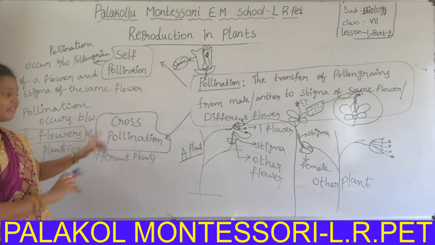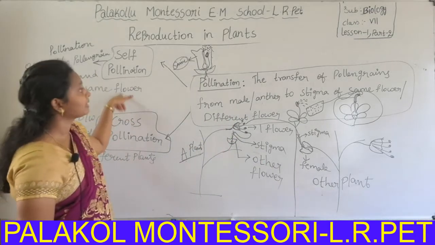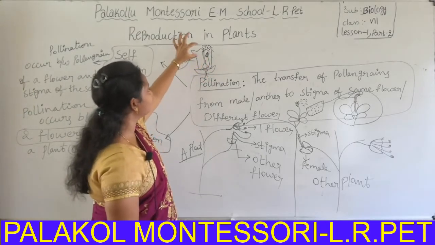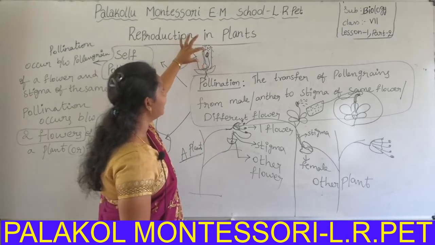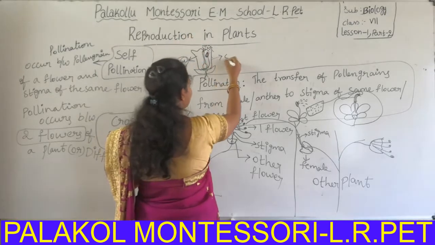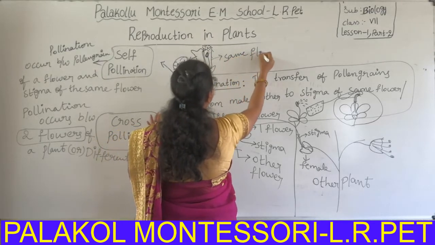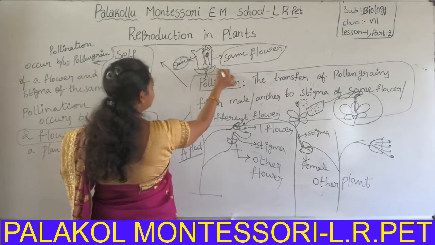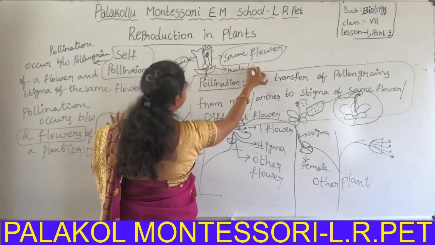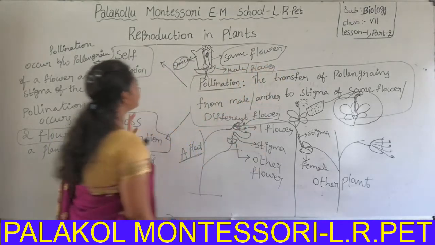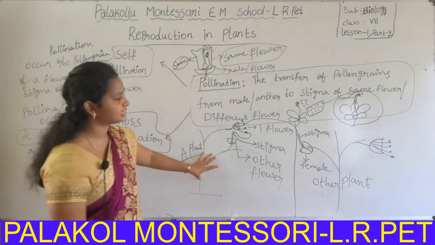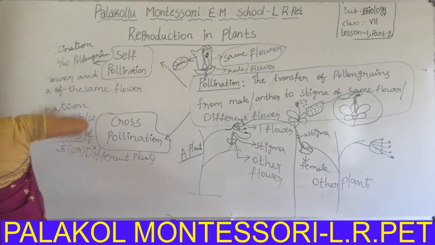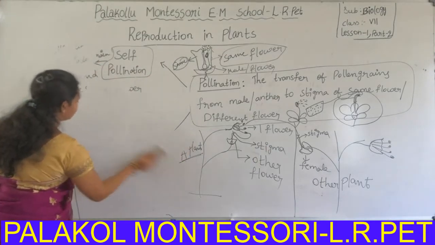cross pollination. When it is called self pollination, the stigma of the female part is fused with the pollen grain that comes from the anther of the same flower. Okay, here it is a bisexual flower, which means both male and female sexes are there. That's why this pollination is called self pollination. This pollination is called cross pollination. Okay, this is nothing but pollination.